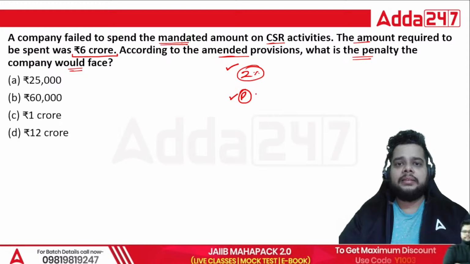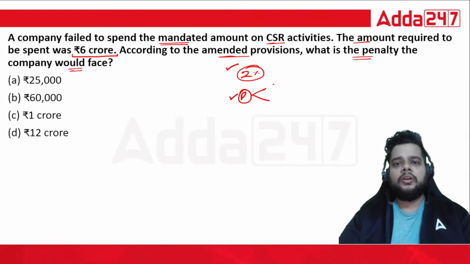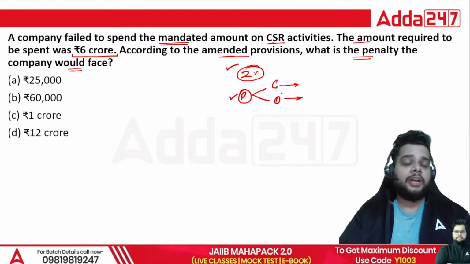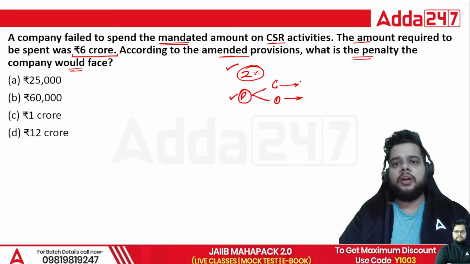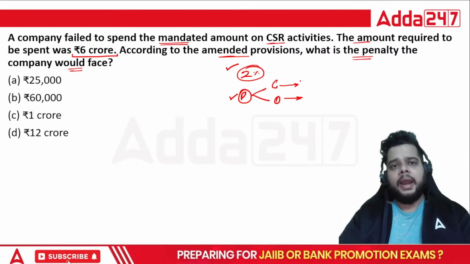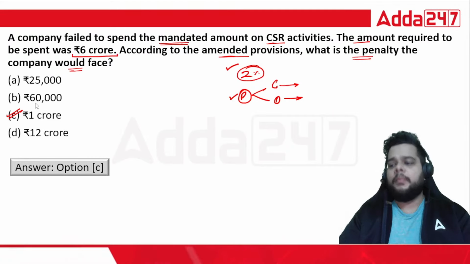So penalties, how are they defined? In two parts. One, the penalty on the corporate, and another on the officials. What is the penalty on the corporates? Quickly try to tell me. In this particular case, it will be option C only, that is 1 crore, because the minimum will be taken.